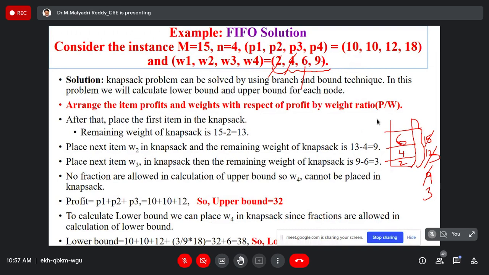No sir. So this is the upper bound. Why? Because it does not support the fraction value for the upper bound. So first, second, third, three objects you can able to place. అంతే కదా, మనం ఫస్ట్ సెకండ్ థర్డ్ మూడు ప్లేస్ చేసినాంగా. So 10 plus 10 plus 12, 32 is the upper bound.